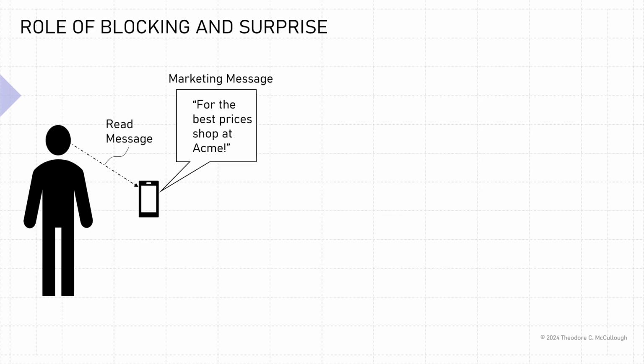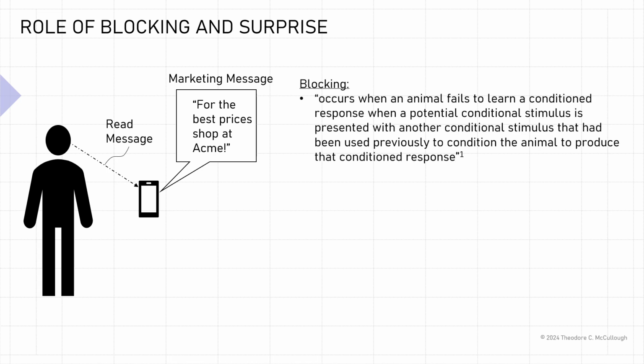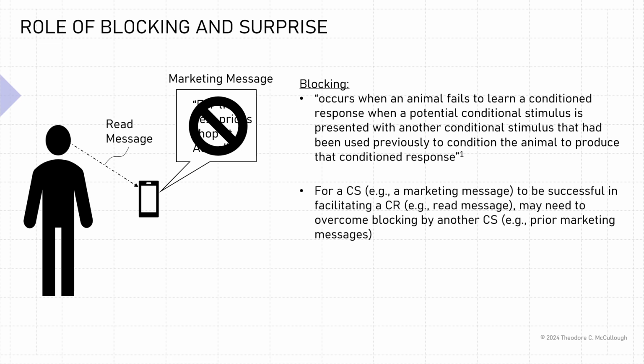What is the role of blocking and surprise? Blocking occurs when an animal fails to learn a conditioned response when a potential conditional stimulus is presented with another conditional stimulus that had been previously used to condition the animal to produce that conditioned response. That's a mouthful, so let me explain. Basically, one conditional stimulus can be blocked by another conditional stimulus. So for example, for a conditional stimulus in the form of a marketing message to be successful in facilitating a conditional response, such as reading the message, one may need to overcome blocking by another conditional stimulus, such as a prior marketing message. Surprise is the mechanism to facilitate unblocking.